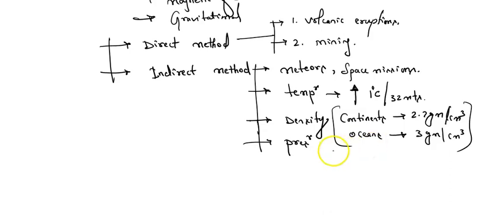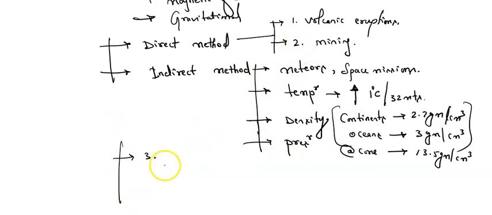And even you can say that at the core of the earth it is 13.5 gram per centimeter cube. So this is the density. Now here we can conclude from these indirect methods. Let me say one more, we have one more indirect method. We have just studied 2, right? Now let me study still more. Number 3, that is the magnetic field. From the magnetic field and gravitational force.